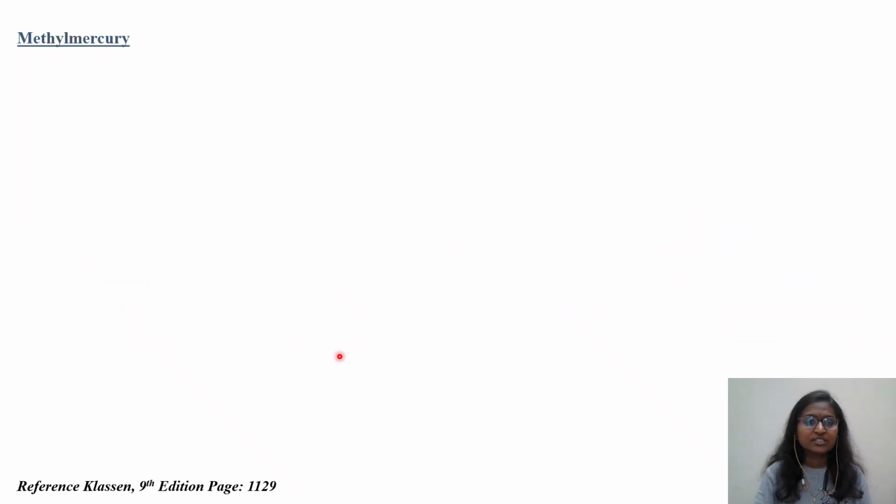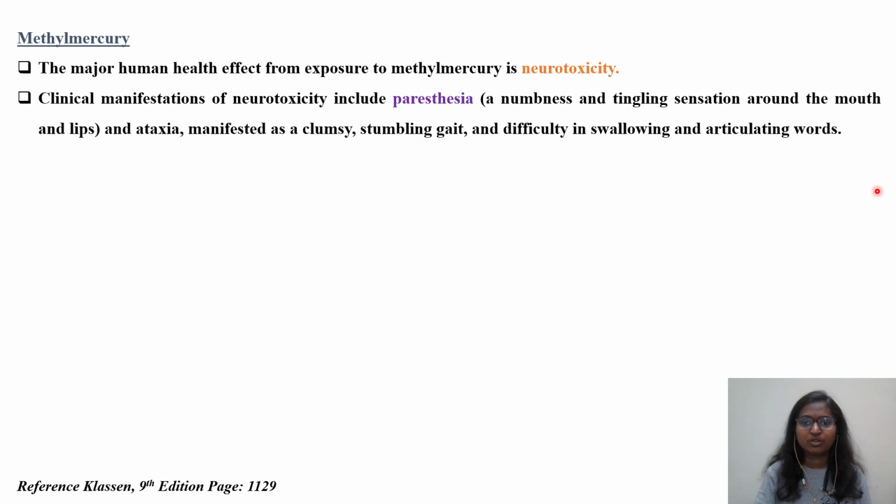Okay, then next let us see methyl mercury. Till now we have learnt about the elemental form of mercury, acute exposure and chronic exposure. Now we'll see methyl mercury. Again, it's a revision type. The major human health effect from exposure to methyl mercury is CNS toxicity, organic mercury CNS toxicity.